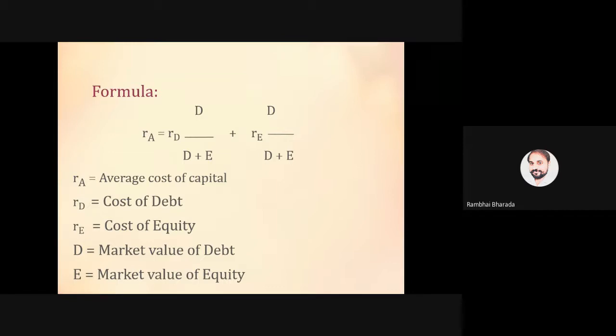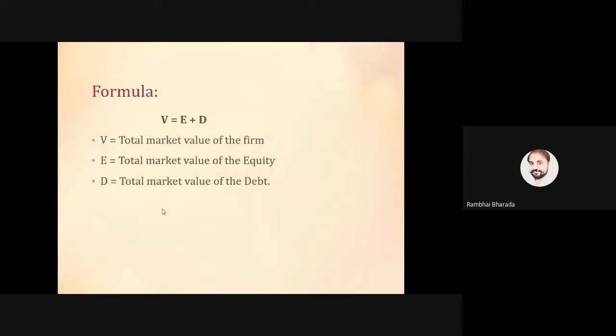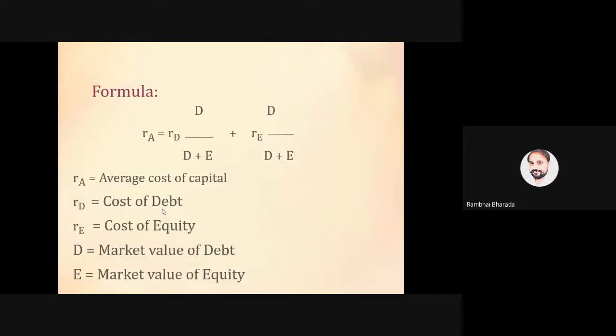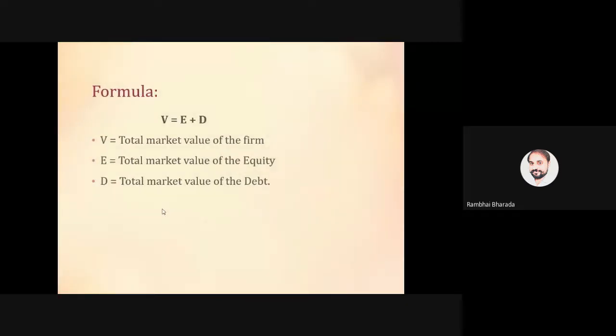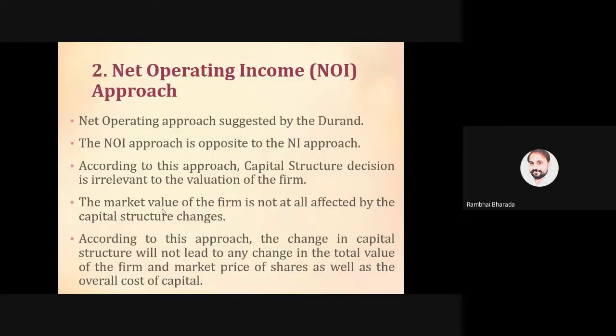So when the question asks, and this is the important formula and the last formula, this is all about finding out the value of E and D, the market value of the debt and the market value of the equity. By using these values, you can find out the value of the firm. That value of the firm is equal to E plus D, the total market value of equity plus the total market value of debt. Okay.